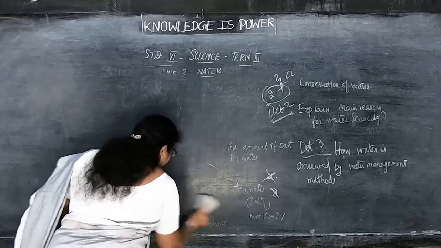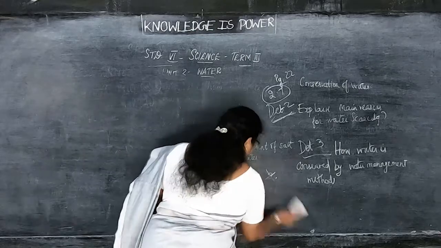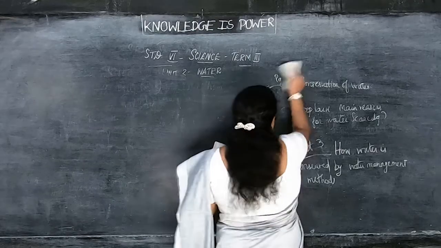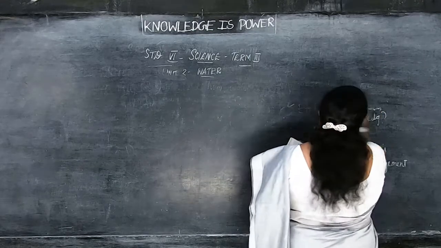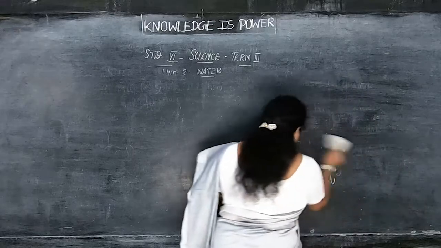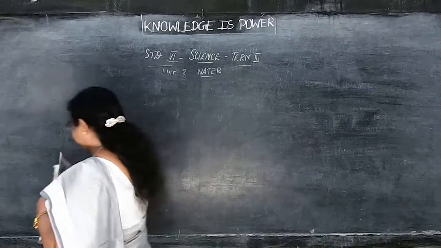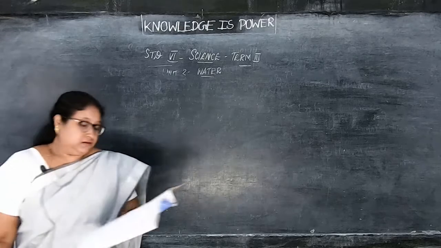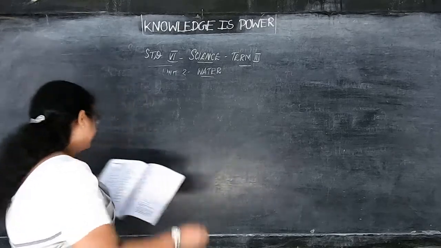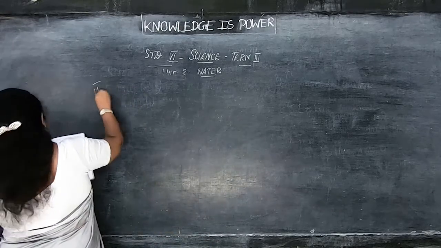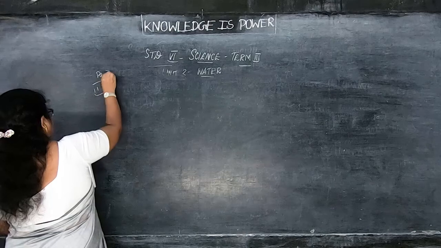So take down the detailed questions in your rough notebook. Page number also I have written. Only then it will be easy for you to learn, children, for your exam. Then fill in the blanks. Homework number 2, page number 28.